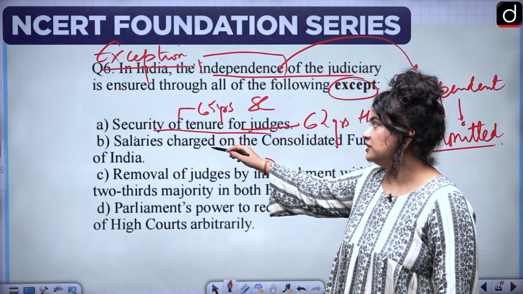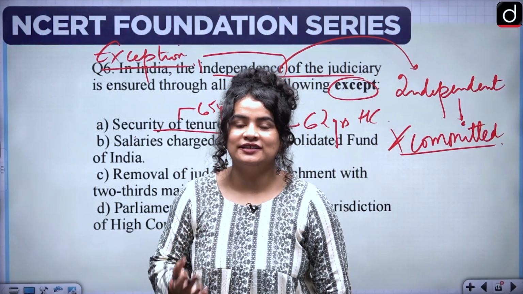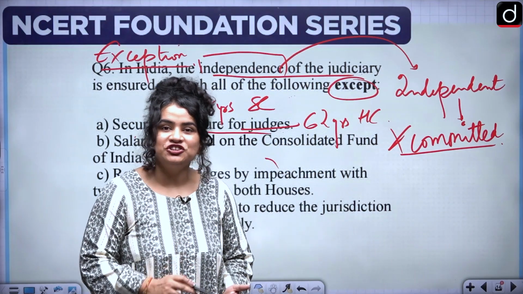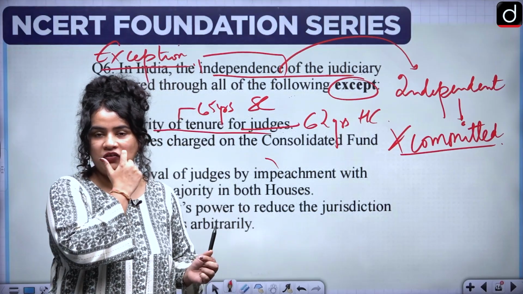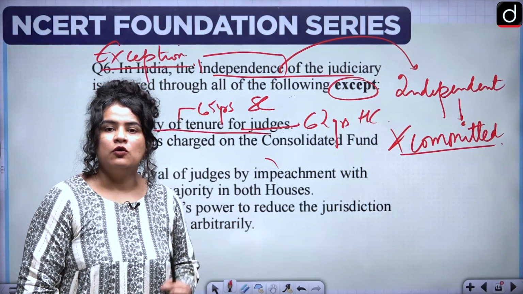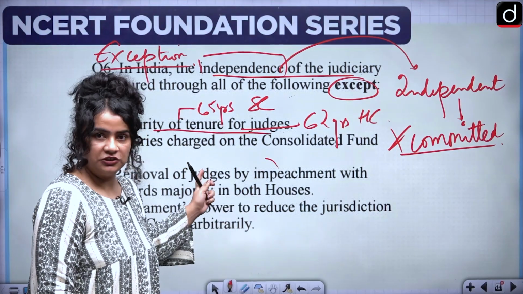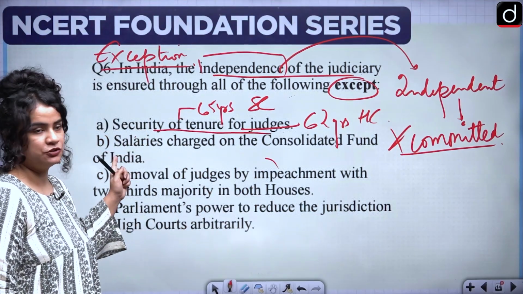So this ensures independence. That means the political executives cannot really pressure the judges, and they cannot say, oh, we'll remove you if you do not obey us, if you do not follow what we command. This ensures independence of the judiciary. So this is not an exception.